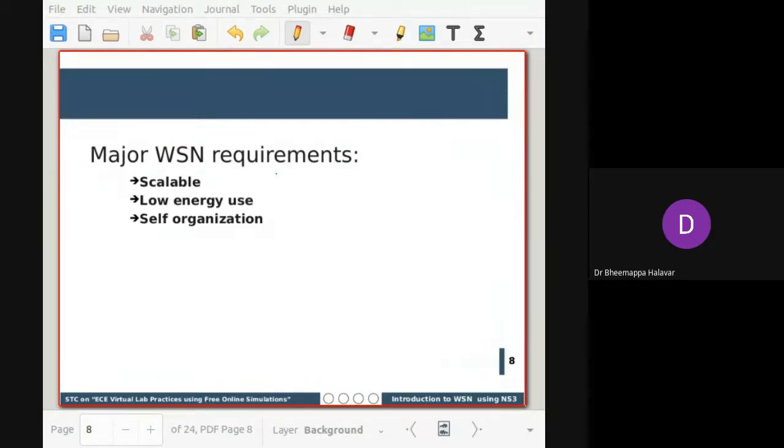Another thing is what can be done to improve the network lifetime I was talking about, right? So how can it be done? To save the energy of a sensor, as I was saying, you can make it sleep as much as possible whenever it is not used, since transmitting and receiving generally consume some amount of power. So rather than transmitting every time, use an appropriate time to transmit, or only transmit and receive information if it is necessary. That's one thing you can consider to improve the network lifetime.